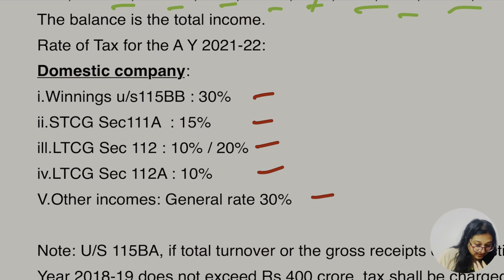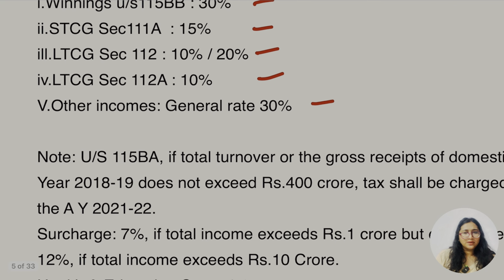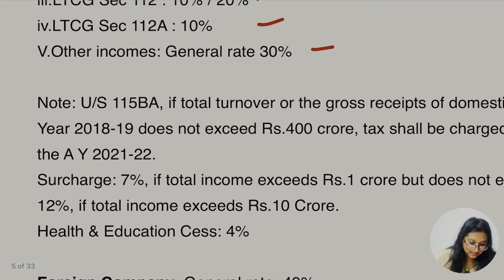The rate of tax for a domestic company, we know this, is 25%, 30%. Apart from that, let's go for winnings under Section 115BB. It's going to be 30%. STCG under 111A is going to be 15%. LTCG under 112 is going to be 10% and 20%. LTCG under 112A is going to be 10%. For others, it's going to be 30% and 25%. We know this.